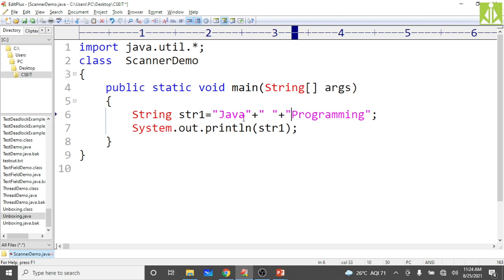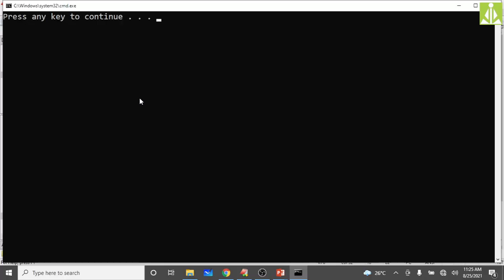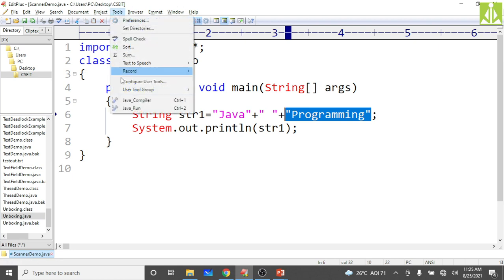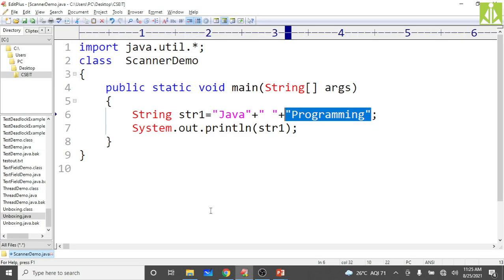Attach the space also. Now what we are doing, this is my first string, this is my second string which is having only space, and this is my third string. So three strings I'm joining together into one single string, that is str1. So if I compile and run, I will get Java programming with a space now. See here, Java space programming we are getting. So this is how we can perform the concatenation.